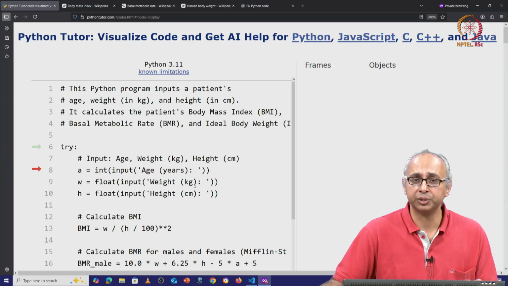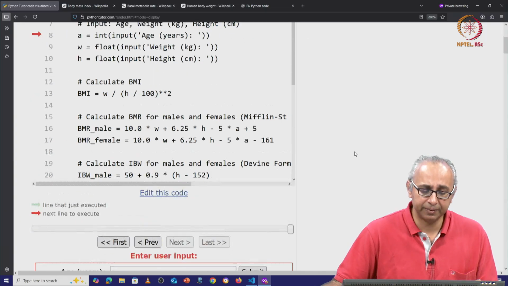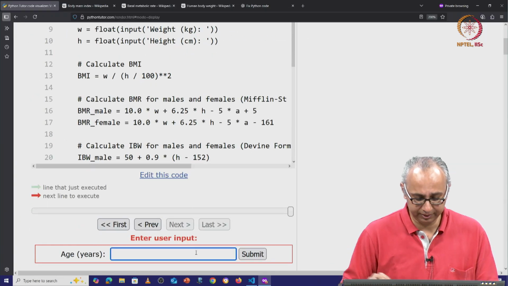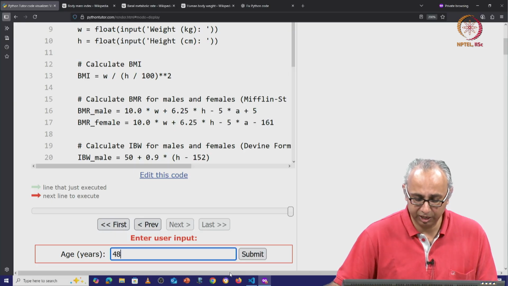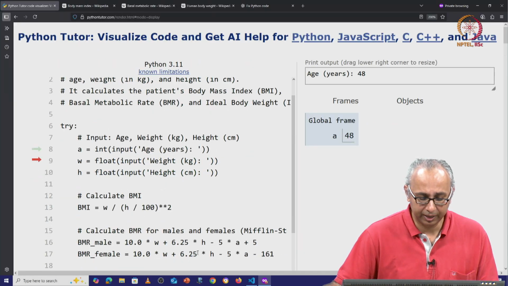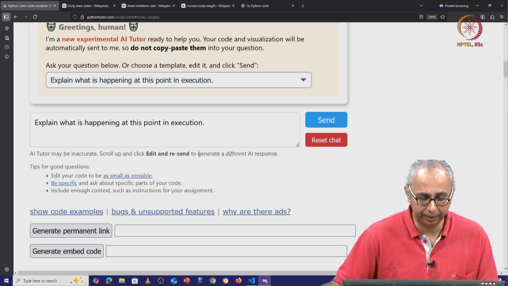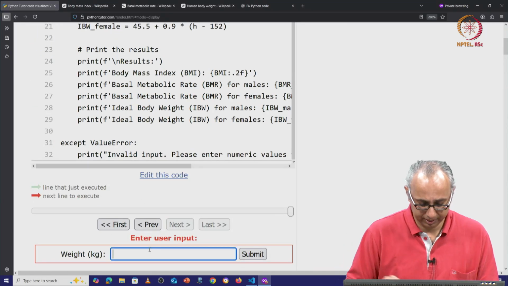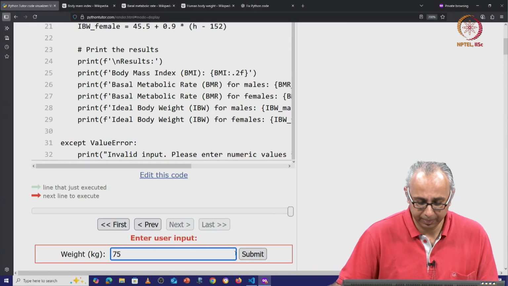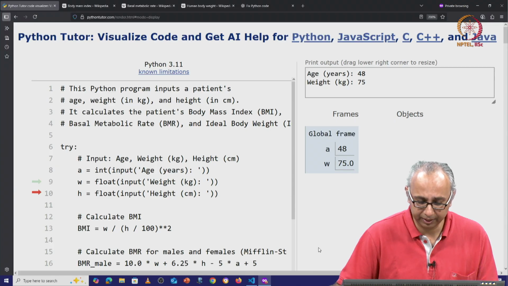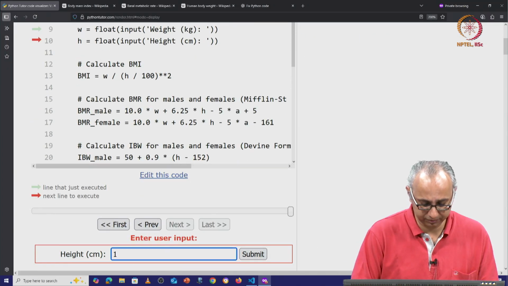Here are those input statements, and let me enter the same information that I did last time. I enter my age as 48, I enter my weight as 75, and I enter my height as 172.